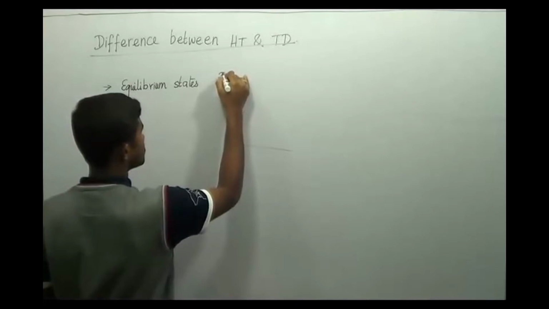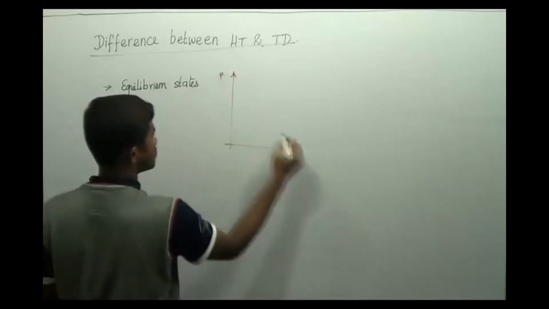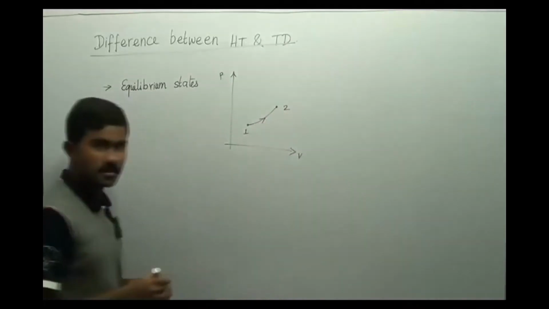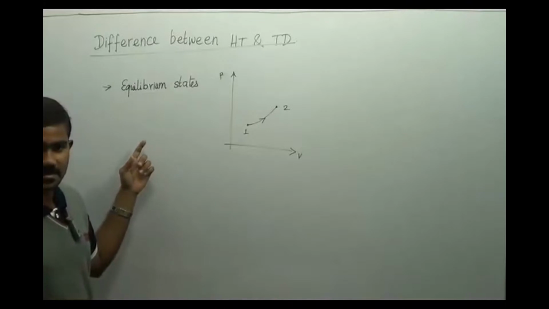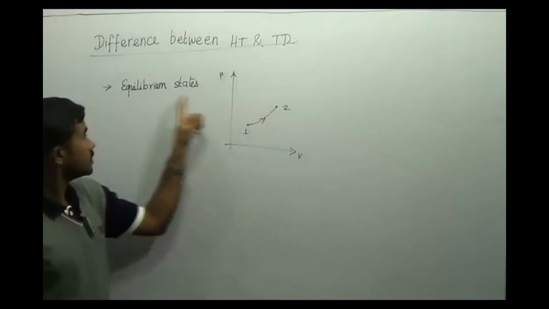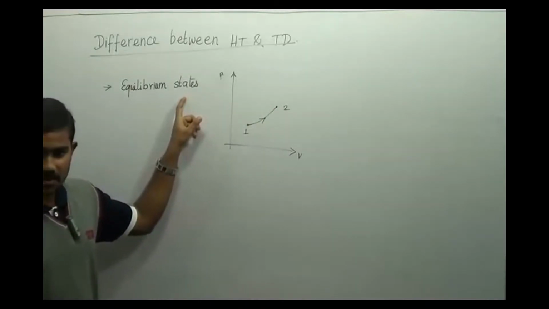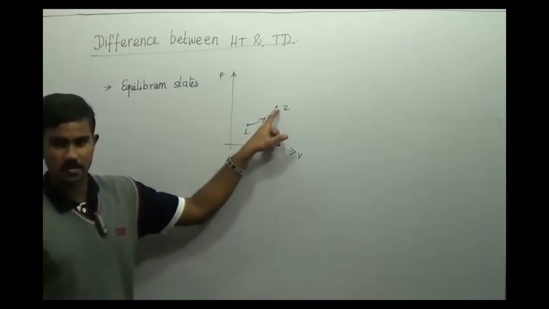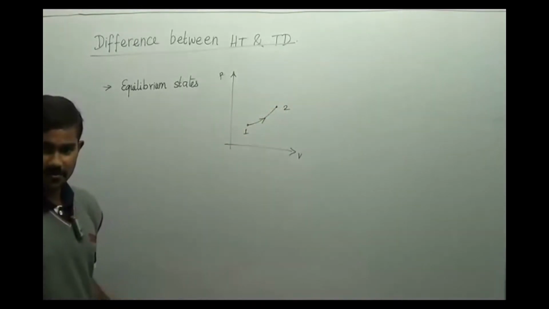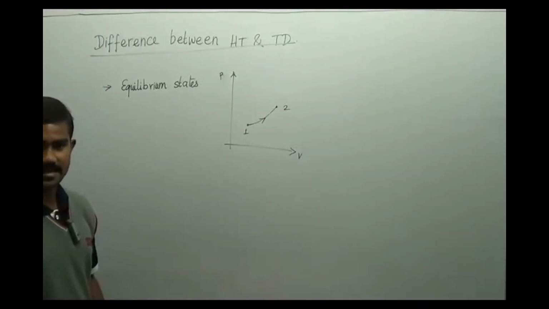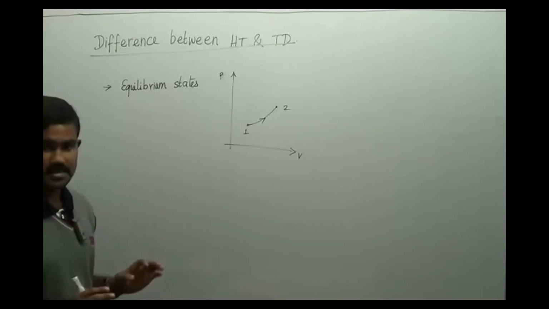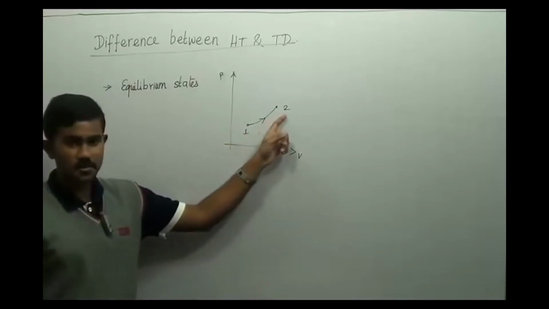Say you have some coordinates. You say that the system has undergone some process from state 1 to state 2, and states 1 and 2 are only equilibrium states. You don't worry about how the system has gone from state 1 to 2. If there is a heat transfer from process 1 to 2, you don't say what is the mode of heat transfer which has occurred, or what is the heat transfer rate, that is, how fast the heat transfer has occurred, right? You just worry about the amount of heat transfer from process 1 to 2.